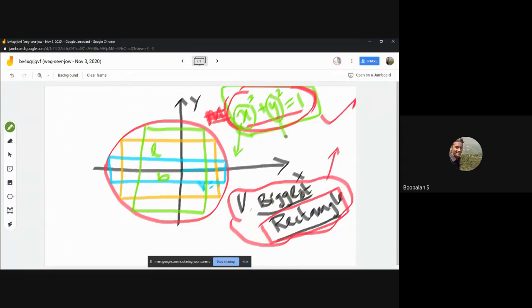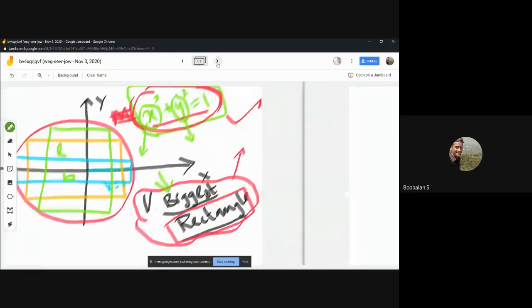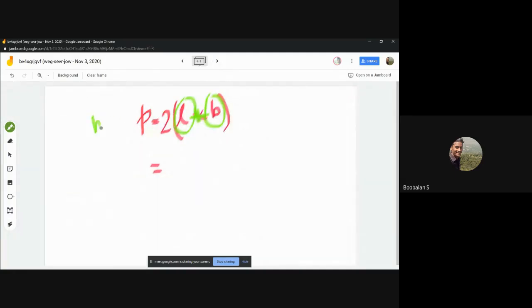In such a way that we are going to maximize these x and y values, and based upon that you will be able to find the biggest triangle inside the circle. So for that purpose, we're going to maximize this function, the perimeter function. If we maximize it, whatever values we get, those values will definitely give the biggest triangle, right? We need to frame a function, that's all. How we frame it is the main thing.